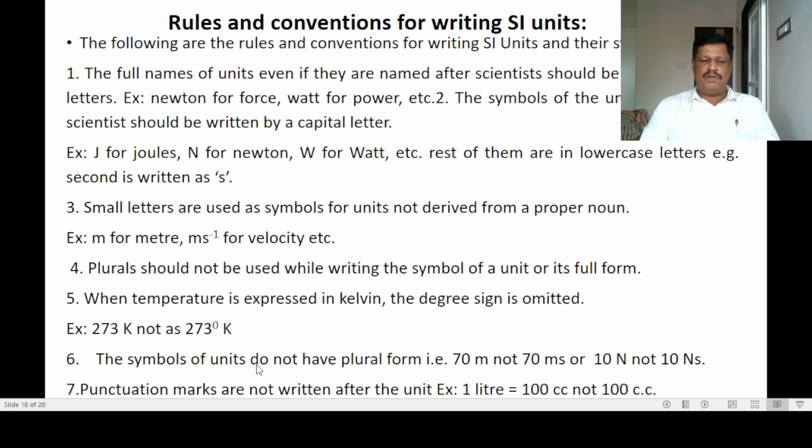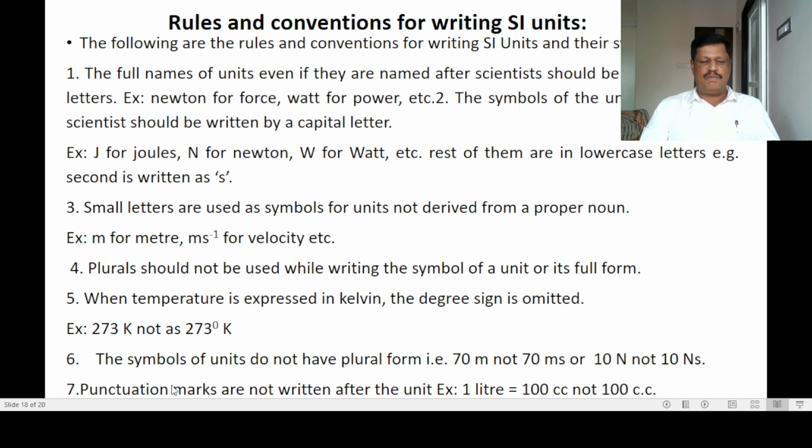The symbols of units do not have a plural form. I have already told you, 70 meter. 70 itself is a plural, so 70 meters should not be written. Or 10 newton, not 10 newtons.